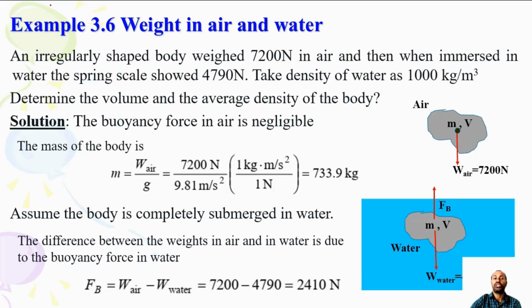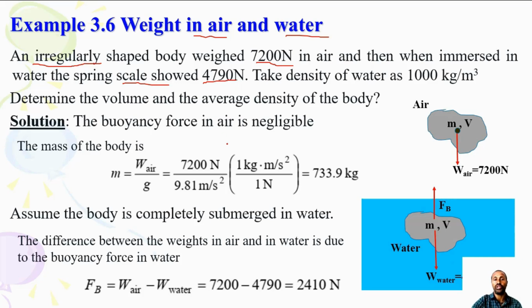And let us see the second example. Another example is weight in air and in water, which is similar to the above. An irregularly shaped body weighs 7,200 Newton in air. This is the weight in air, and then when immersed in water, the spring scale showed 4,790 Newton. Take the density of water as 1,000 kilogram per meter cube. Determine the volume and the average density of the body.